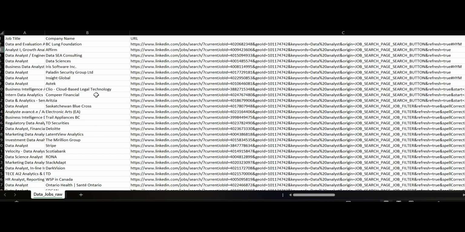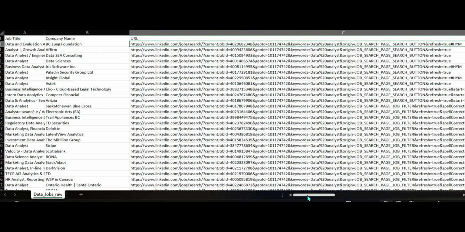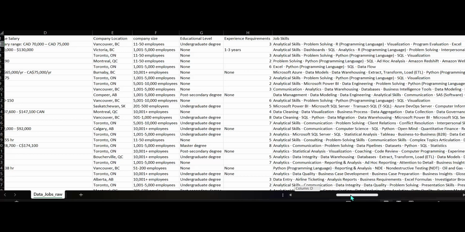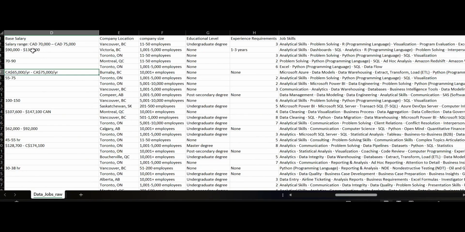Let's take a look at our dataset. We have a job title column, we have company name, we have a URL link. We're probably not going to need the URL link column. We have our base salary column. As you can see, there's a mixture of string values as well as numeric values. We have our salary as hourly pay as well as annual salary.